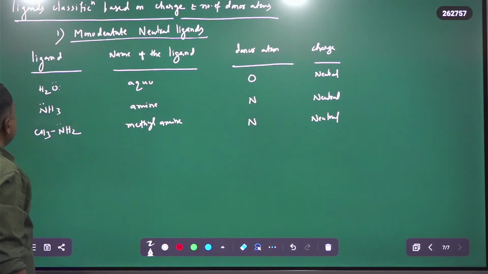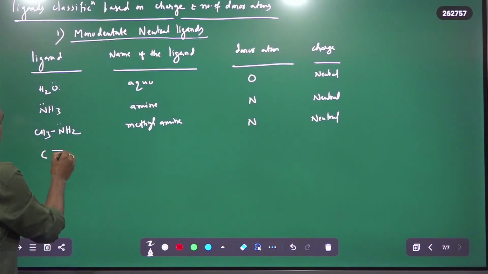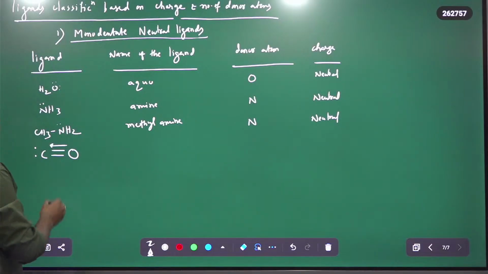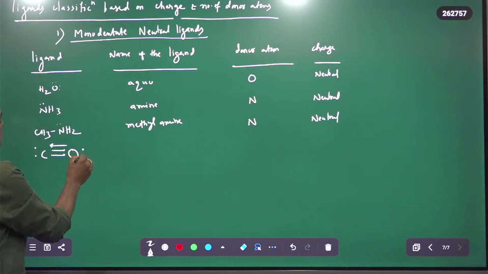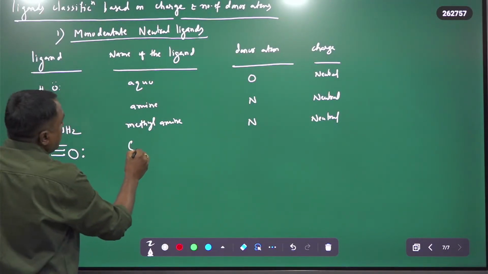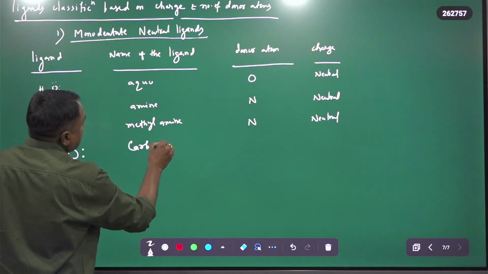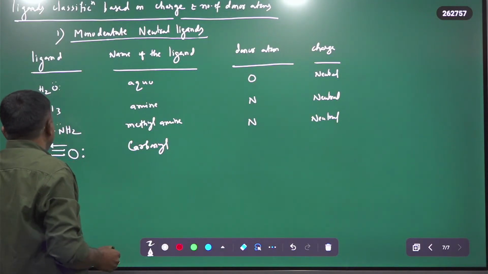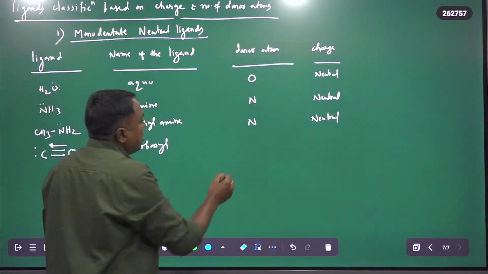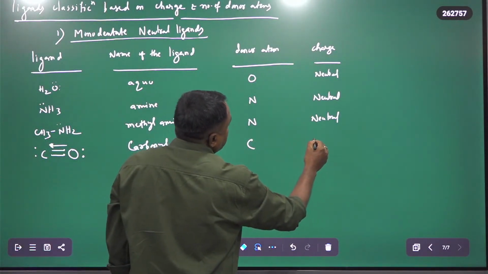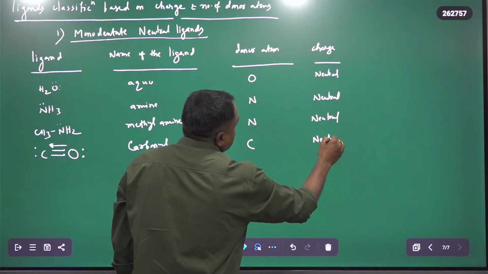So H2O, NH3, and this is the carbonyl, C double bond O. There is a double bond from oxygen to carbon and one lone pair on carbon. Therefore this is carbonyl, neutral in nature, and in this case carbon is the donor atom. The charge is neutral.